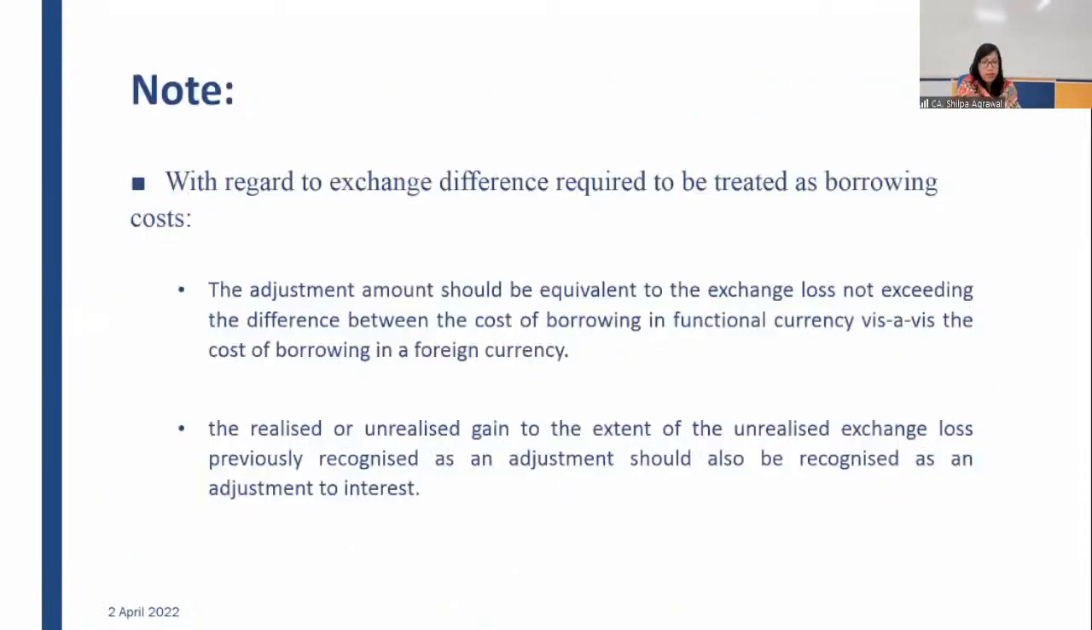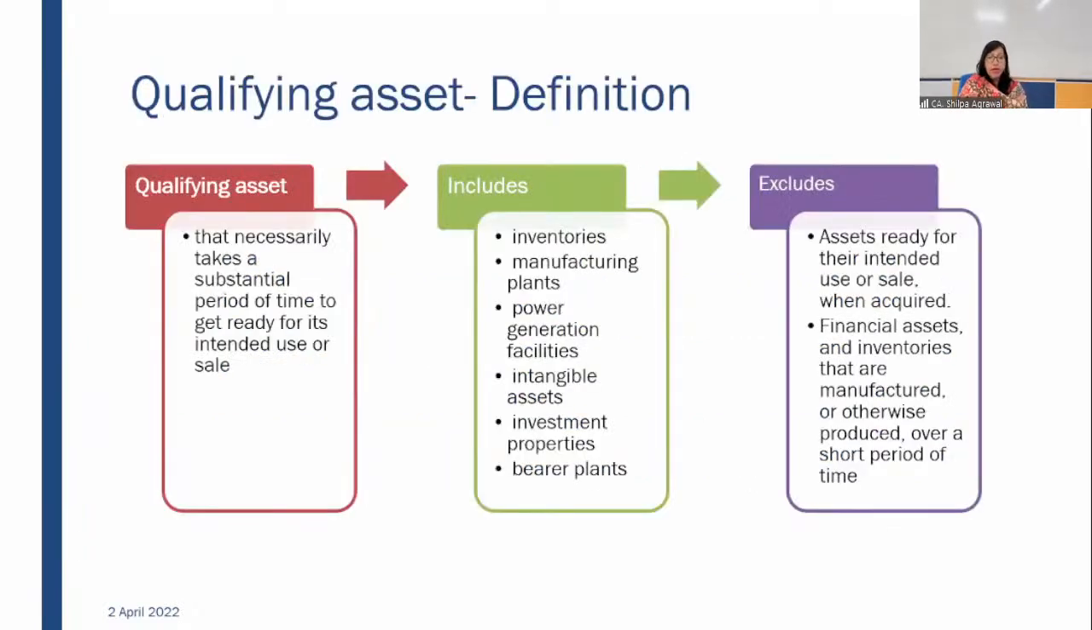So let's move on to the next note. That's what I've already explained to you. Any unrealized gain will be reverted back to the extent of exchange loss which was taken as an adjustment. Moving to the next. Now we are talking about qualifying asset. Till date, we were understanding what borrowing cost was. Borrowing cost included three elements.